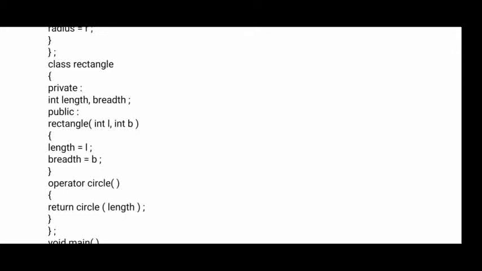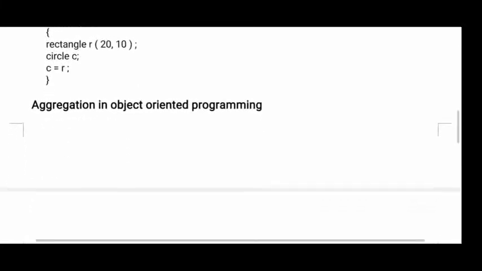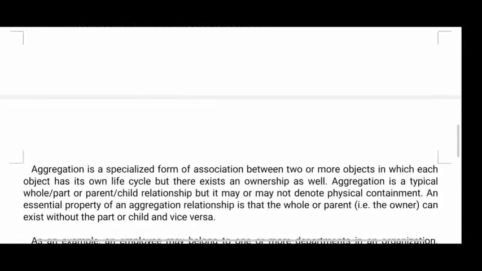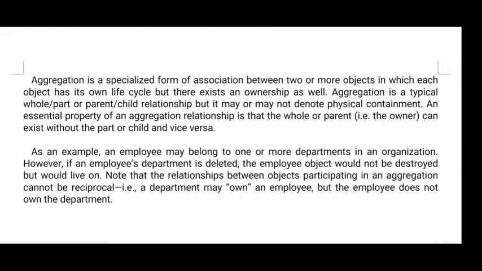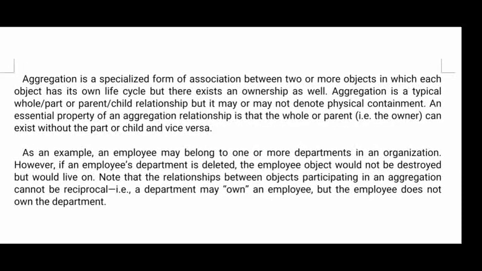Okay, now come to the next one, and this is the last topic in the second unit, aggregation in object oriented programming. See, what is aggregation in object oriented programming? Actually, when you create a class you will create objects for it, and using that object you will execute different methods and data members of the class.